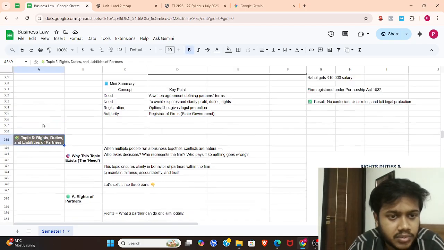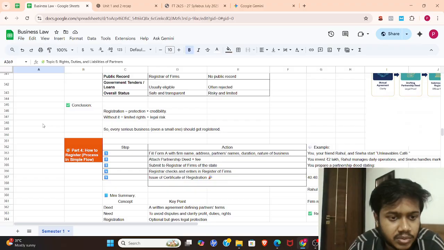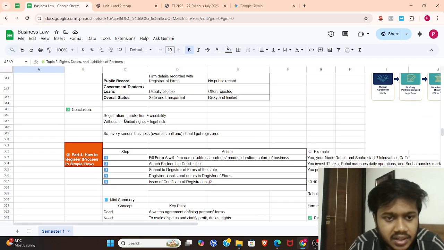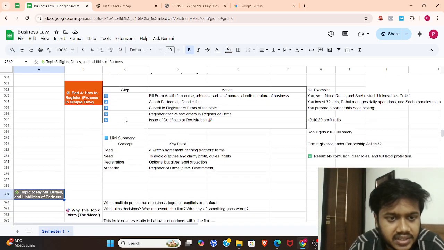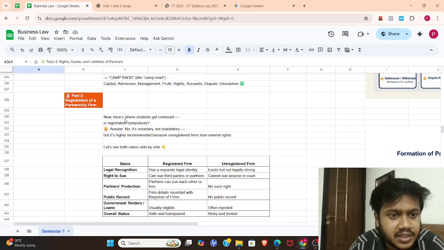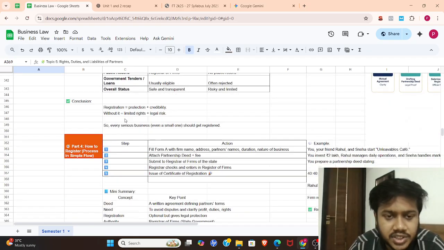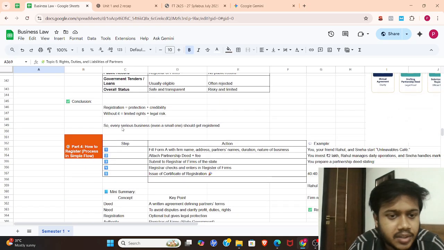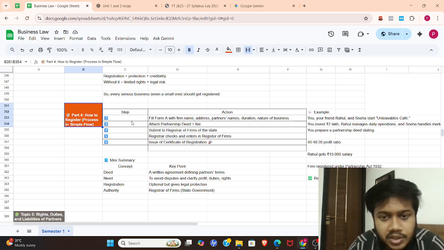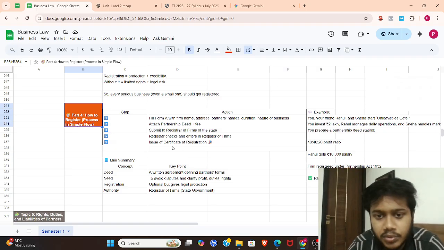So basically, now we understand how to register, the process, and why it is necessary. I think we just completed why it is necessary for a business to make a partnership deed. Now we'll understand how to register in a simple flow. If you started a partnership and decided that you are going to make a partnership deed, how will you go for it?